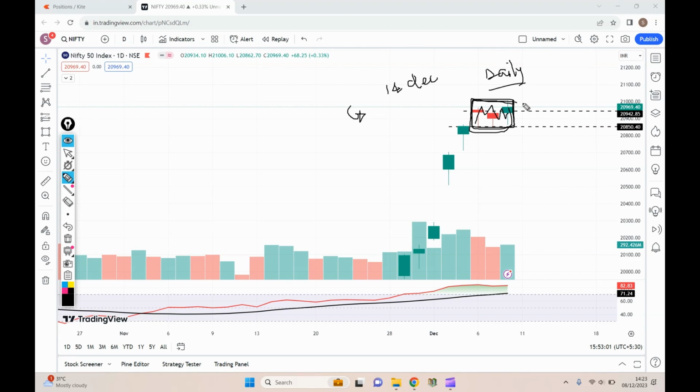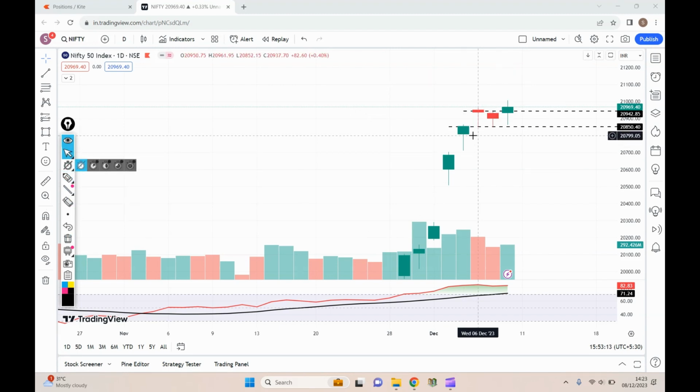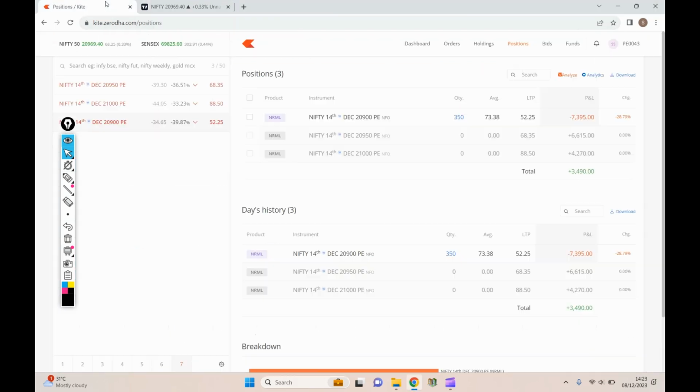But if Nifty gives a slight consolidation, I will add the quantities over here. But my intention is that Nifty would at least come to this point around 20,800 odd levels. So that is my intention. With that aspect, I will be holding this trade, and I will update you about this trade in the upcoming videos.